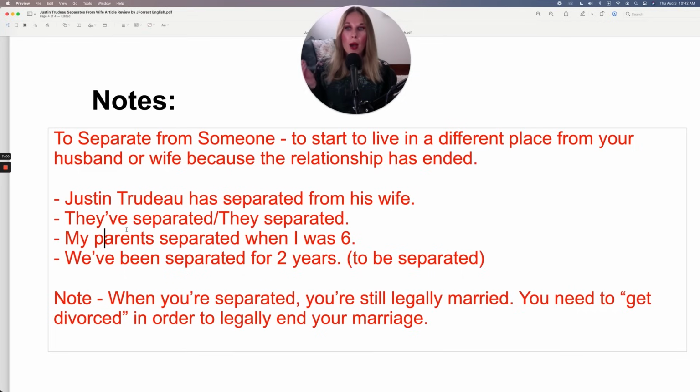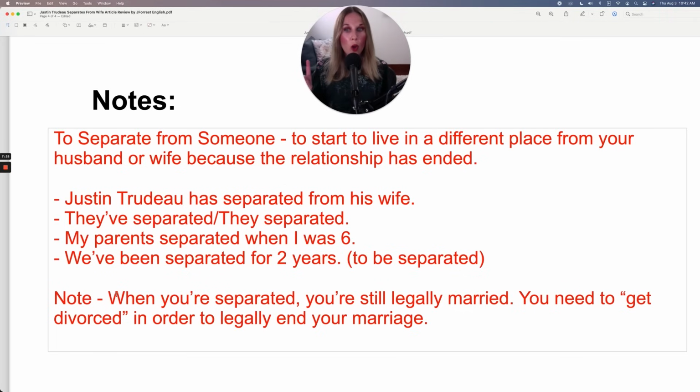Another example, my parents separated when I was 6. My parents separated. And remember, I said, after you separate, you can describe your current state. I am separated. We've been separated for 2 years. So many different ways grammatically you can use this verb.